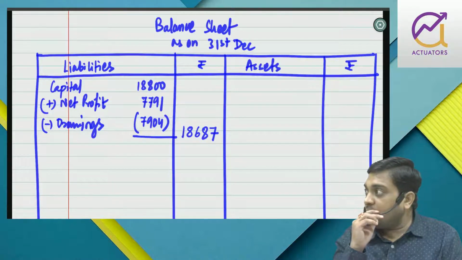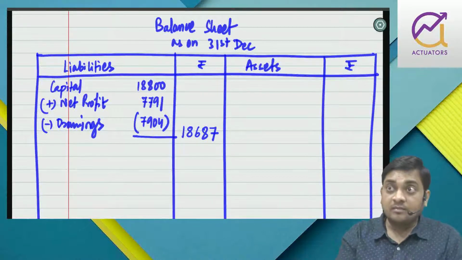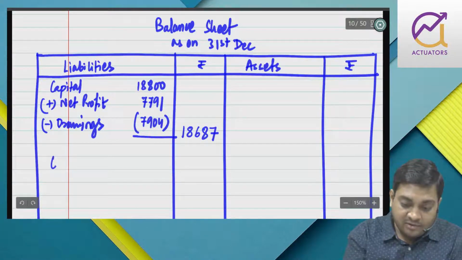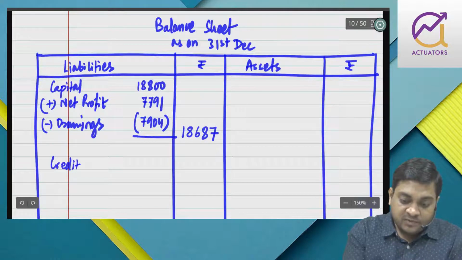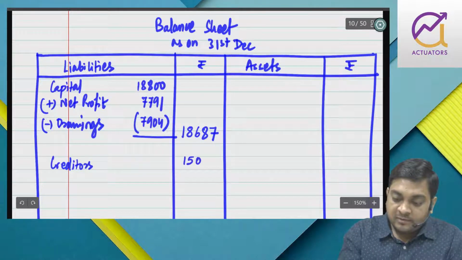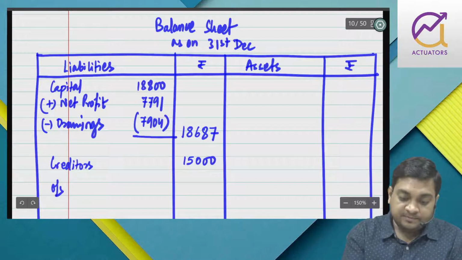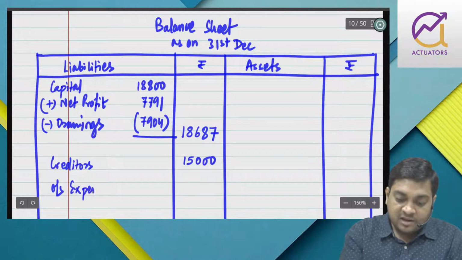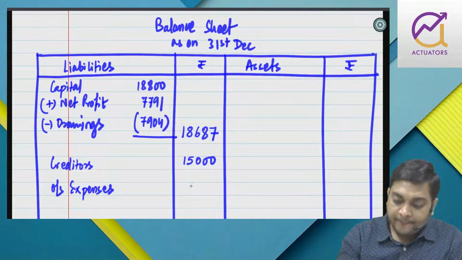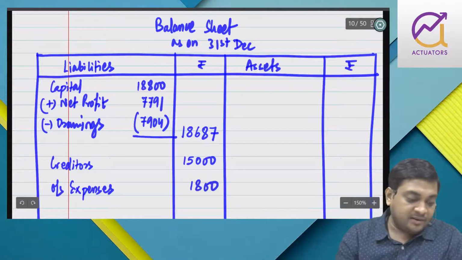Now what we'll be doing? We will be just showing the other items, right? Now we have to follow marshalling. So we have creditors, that is 15,000. Then we have outstanding expenses 1,800.